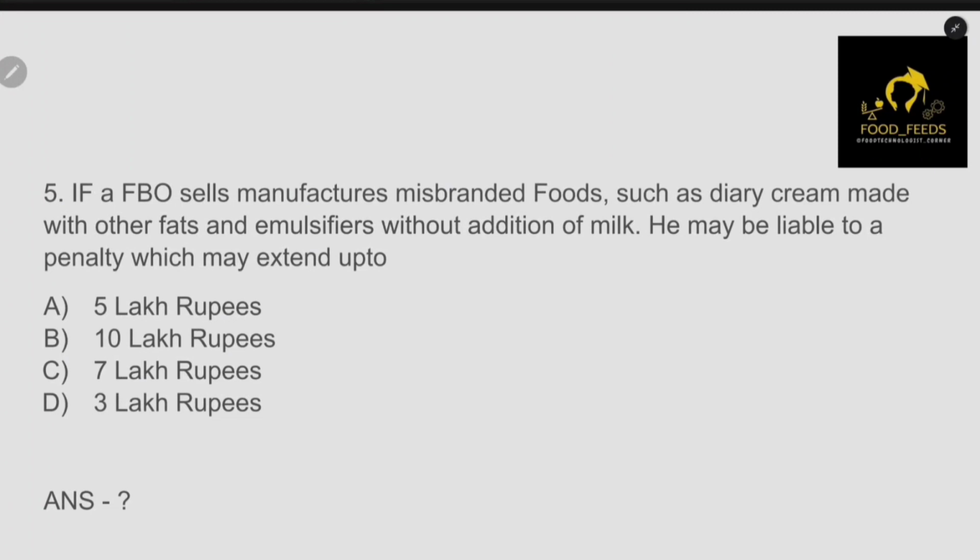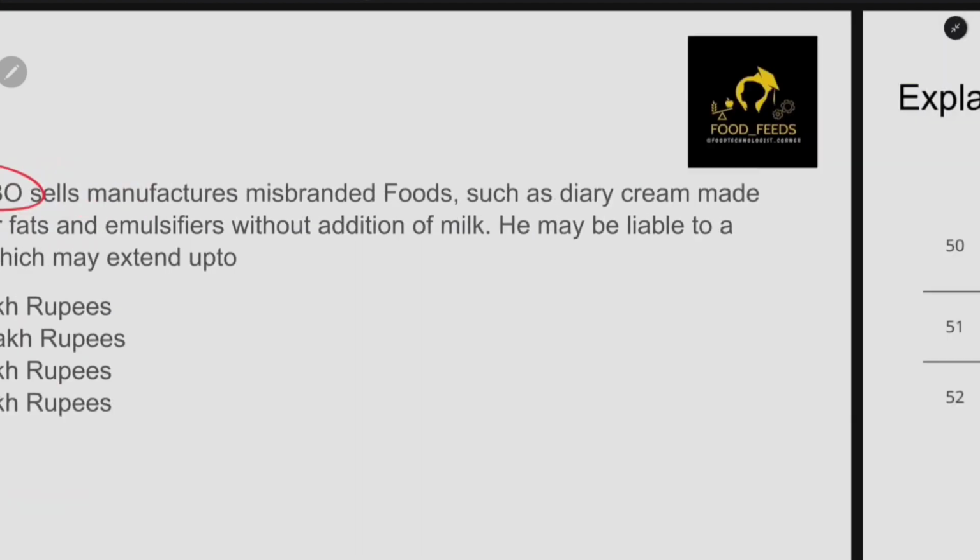Let's assume a food business operator manufactures a misbranded food. They have given a clue that it is a misbranded food, such as dairy ice cream made with other fats and emulsifiers without addition of milk. Most dairy products must have milk in them. If the product contains milk, then it is called dairy. But if you are making dairy cream without milk, then it is called misbranded. Then which penalty may he be liable to? So this is the question. Before answering, let me explain this.